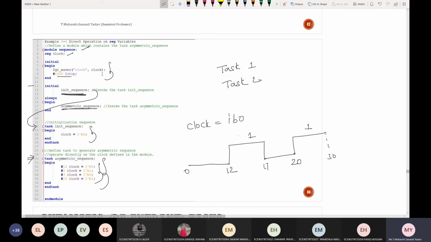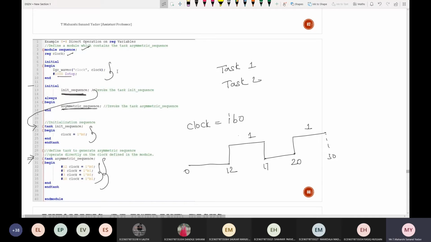So instead of writing the code again and again, you can simply declare it as a task, so that whenever there are changes in the values, that particular code will be executed easily. But the important thing you need to remember here is that you need to call that particular task from an always statement. Whenever there are changes in the values, if that particular task is called, it will be executed repeatedly, a repeated number of times, depending upon the count that you mention here and depending upon the condition.